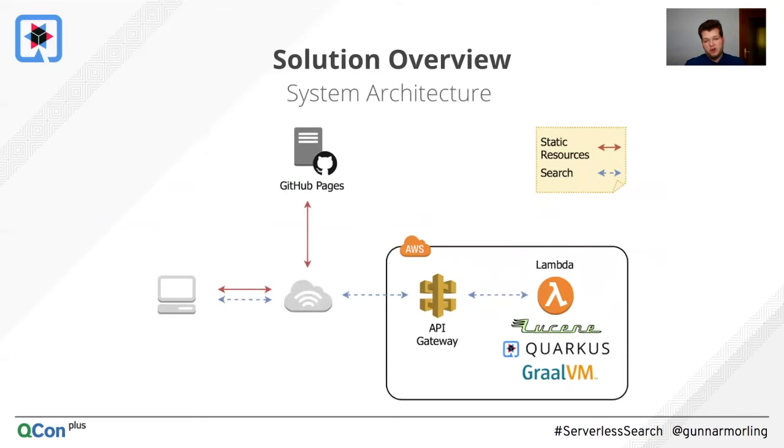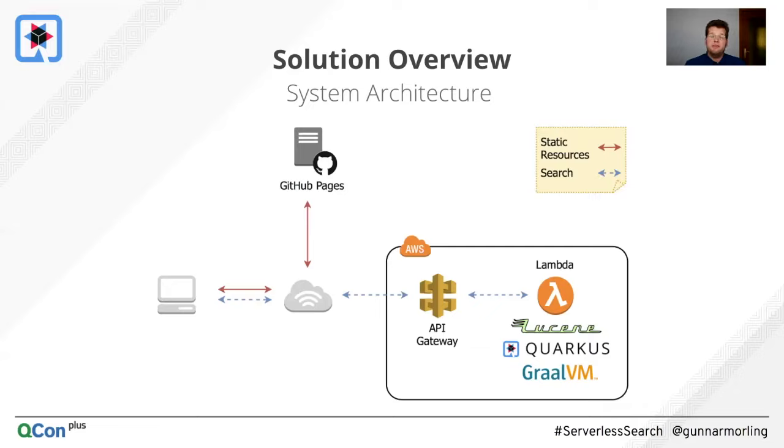So this is the overview, and this is, as I mentioned, the static pages. They are served from GitHub Pages. So I'm using Hugo, which is a static site generator. This produces HTML, which then is served via GitHub Pages. And now, if a search request comes in, so if you go to this little text control and put some query there, this actually will invoke the API gateway, which runs on AWS. So this is done via some sort of AJAX request, you could say. It goes to the API gateway, which then routes the request back to the actual serverless implementation, which is running